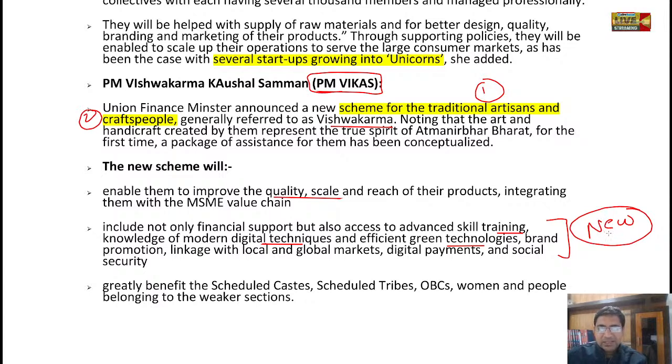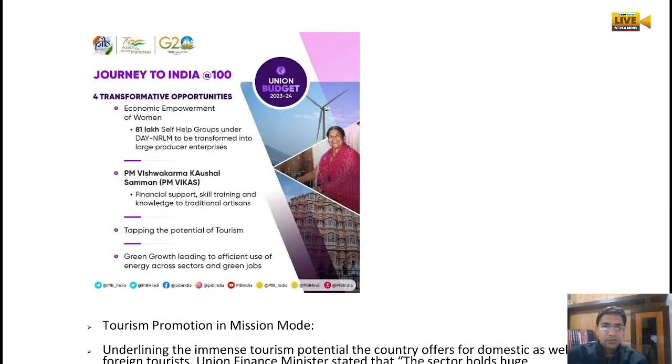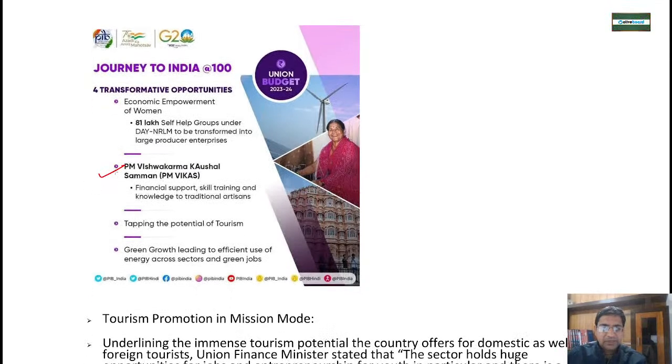The special thing is that this is going to benefit the lower strata of our society the most, the scheduled caste, scheduled tribe, OBC, so that they can also be brought into the mainstream. So this is PM Vikas, PM Vishwakarma Kaushal Samman, a very important scheme.